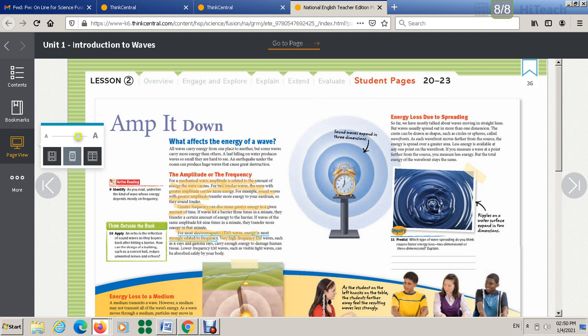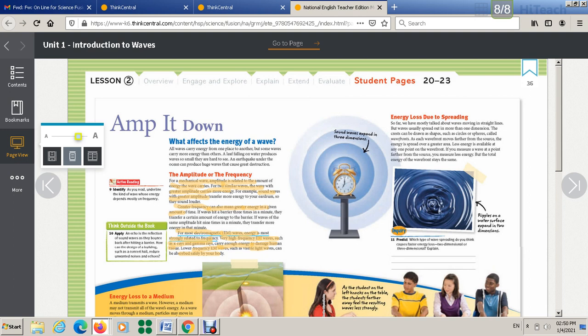Very high frequency electromagnetic waves such as X-rays and gamma rays carry enough energy to damage human tissue, as I mentioned. Low frequency electromagnetic waves like light waves or visible light are absorbed safely by your body. Okay, they can't cause any damage.